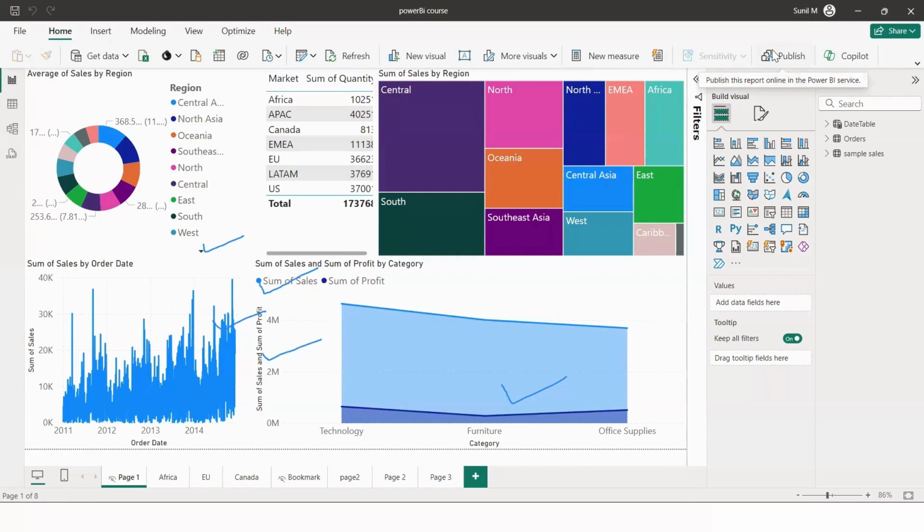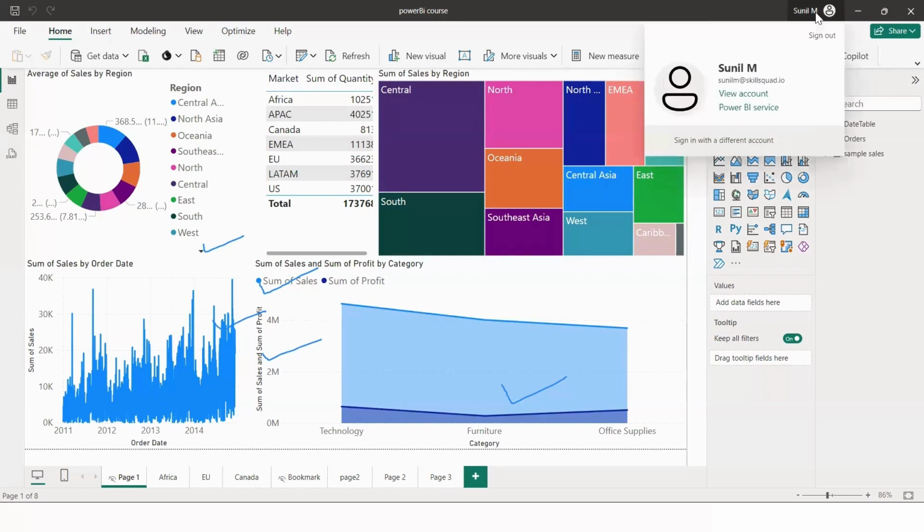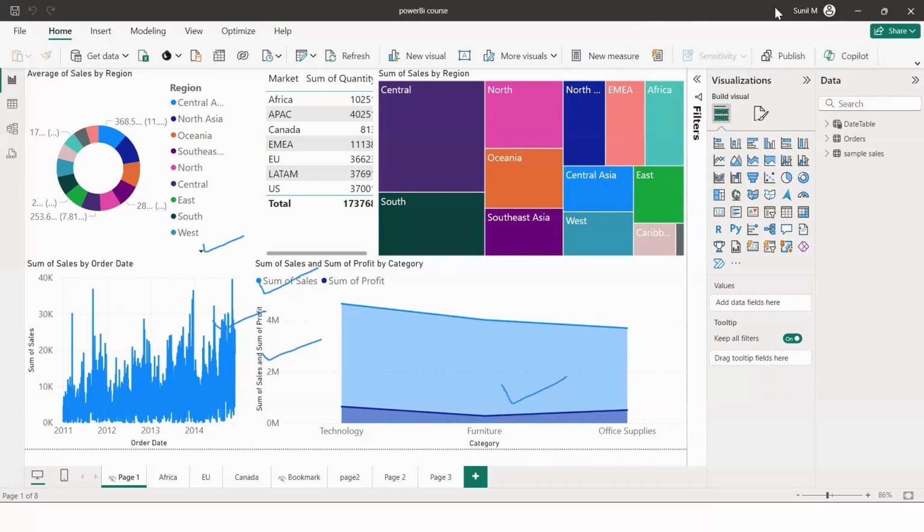If you have already published the report or you just want to go and see what are the different operations present in the Power BI service, you can see over here right now under my name, if I click over here, we will get this option of Power BI service. If you don't have an account and you haven't signed in yet, you will see a sign in option over here.